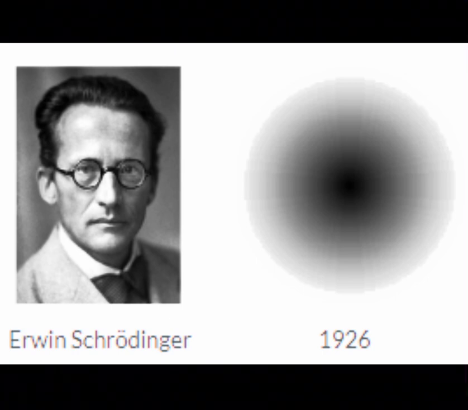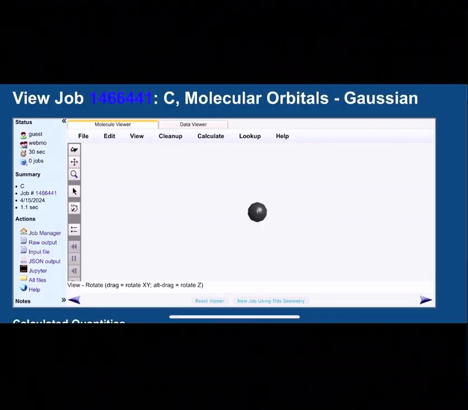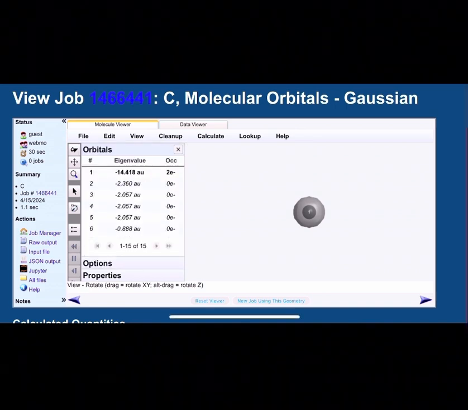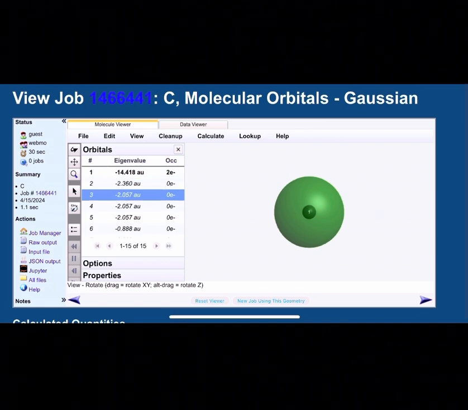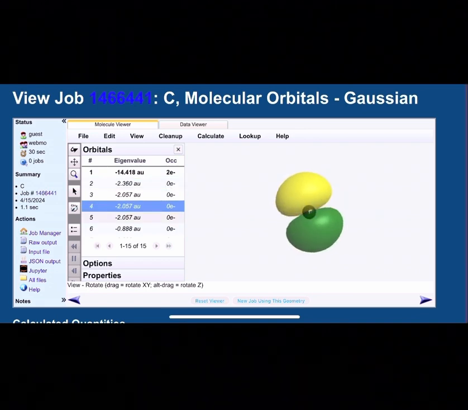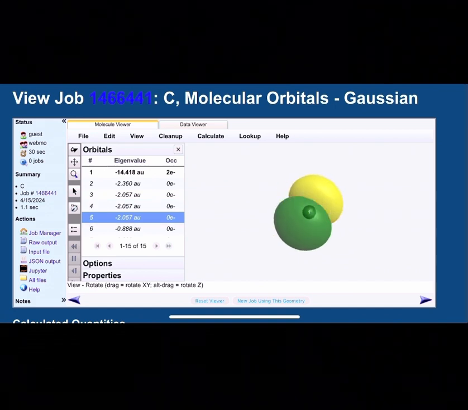The quantum model is the current model of the atom which we use, developed by Erwin Schrödinger, which describes electrons as waves that occupy orbitals that surround the nucleus, which consists of the protons and neutrons. These orbitals are described as clouds of probability, as the exact location of these electrons cannot be determined.